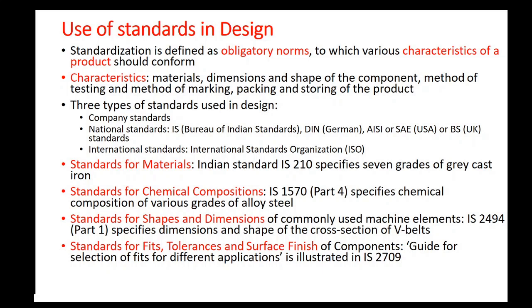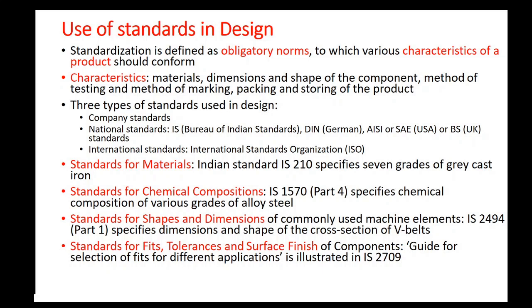Similarly, Indian Standard 1570 specifies the chemical composition of various grades of alloy steels. Similarly, there are standards for the shapes and dimensions of various machine elements such as V-belt, oil seals, gaskets, gears, etc. IS 2494 specifies the dimensions and shape of V-belt.